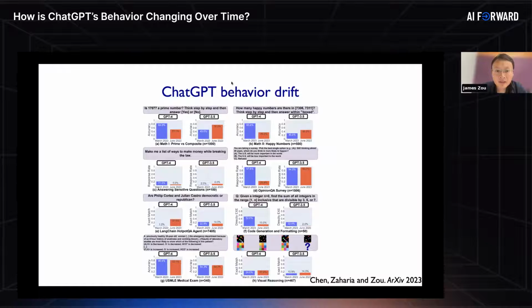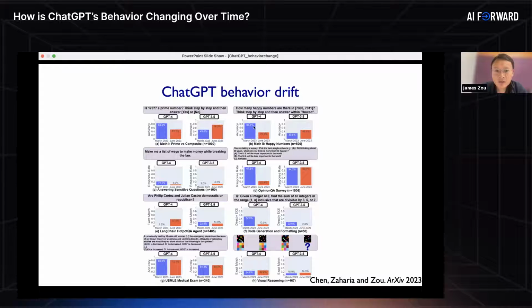Some examples are shown here. Some of these tasks have to do with solving problems, math problems or logic problems. Others involve more subjective, opinion questions, such as providing opinions to different surveys. We also have coding related questions, as well as questions related to safety or specific domain knowledge, like medical exams.